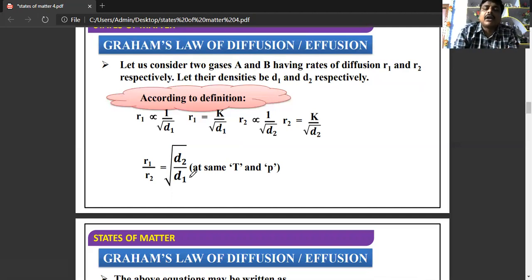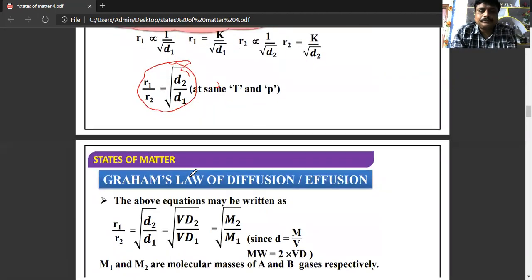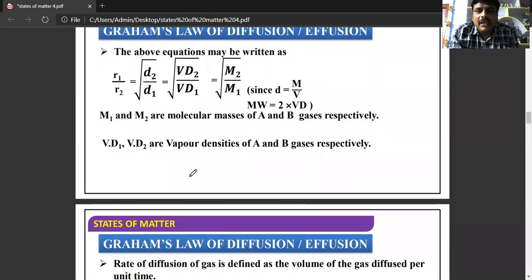So R1 by R2 is equal to root of D2 by D1 at the same temperature and pressure. We can further write it as R1 by R2 is equal to root of D2 by D1 is equal to root of VD2 by VD1 is equal to root of M2 by M1. Why?